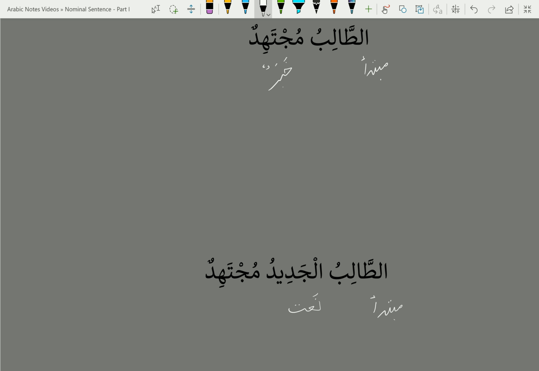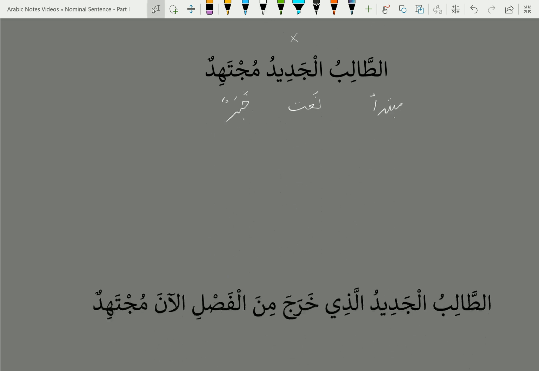As soon as you find the naat, put an X on top of it to mark that this cannot be a mubtada or a khabar. Then we come to the last word, mujtahidun, which, as we had seen before, is marfu and indefinite, a good candidate for a khabar. So the translation becomes: the new student is hardworking.